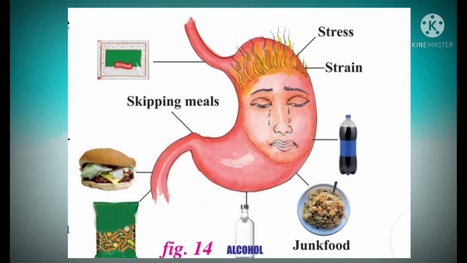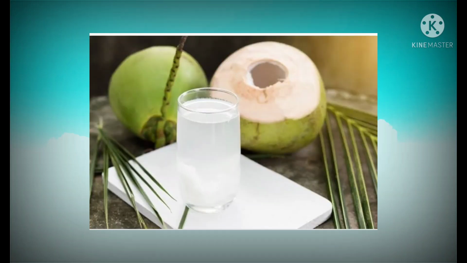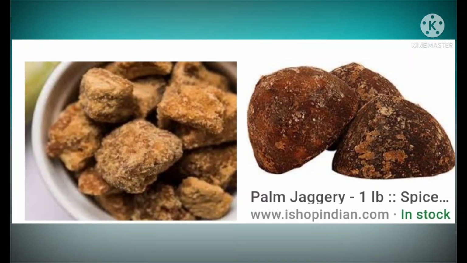Drinking too much alcohol is also another reason for acidity. Here we have some home remedies for acidity. See children, consuming buttermilk and coconut water, and eating herbs such as ajwain, tulasi leaves, jeera and pudina leaves, cloves, and jaggery are home remedies for acidity.